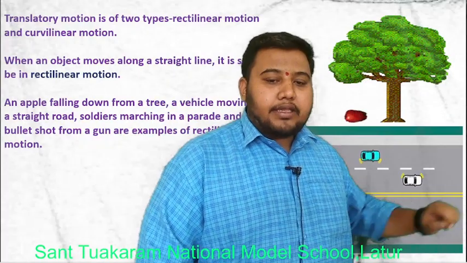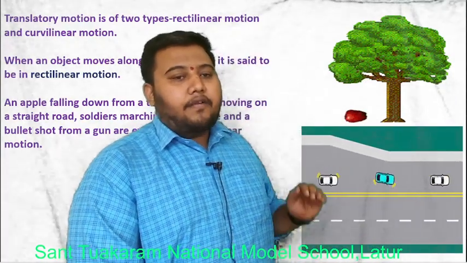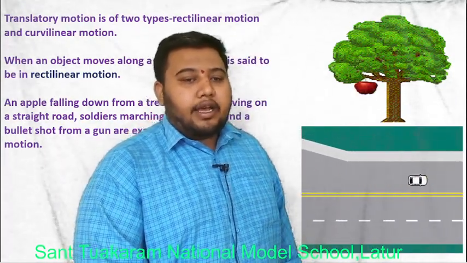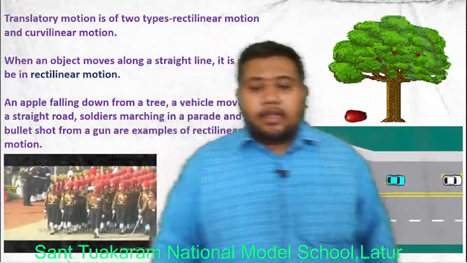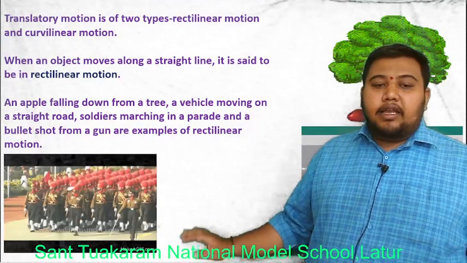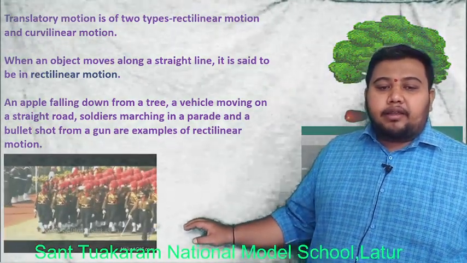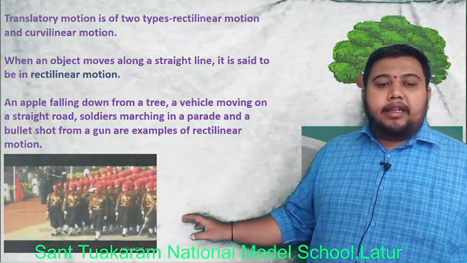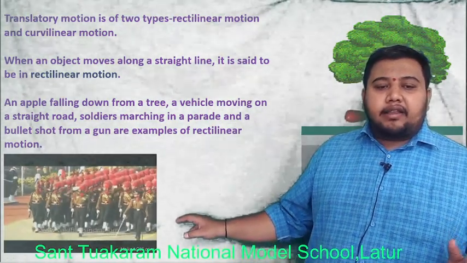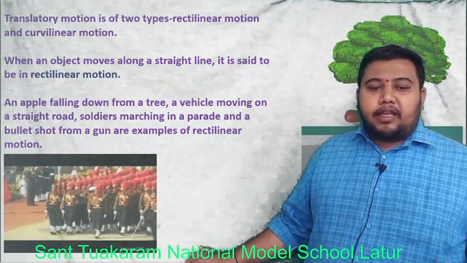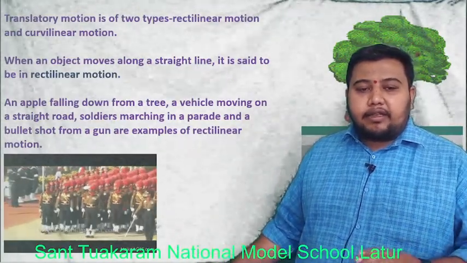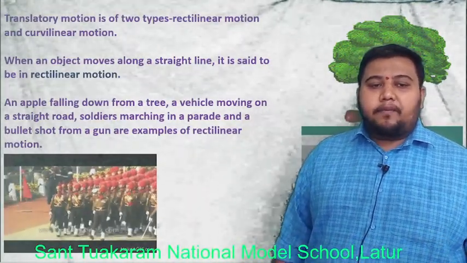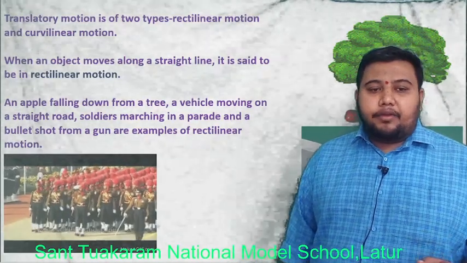Again, one more example: soldiers marching in a parade. They march in a very straight line. That is also an example of rectilinear motion.